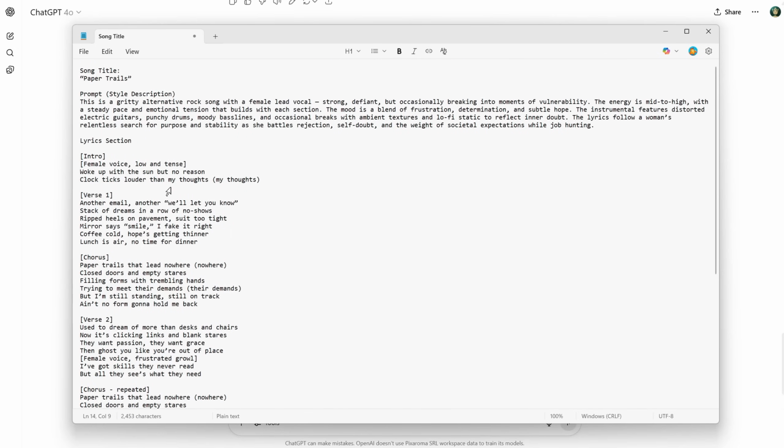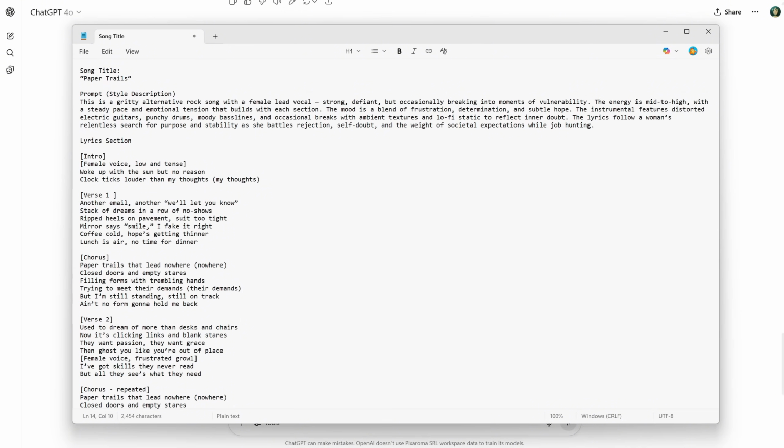Now, where the instructions are, you can add more information. It doesn't follow them perfectly all the time, but it does follow them sometimes. For example, where the verse is, I can write something like female voice or deep male bass voice or angelic woman voice or anything you have in mind.